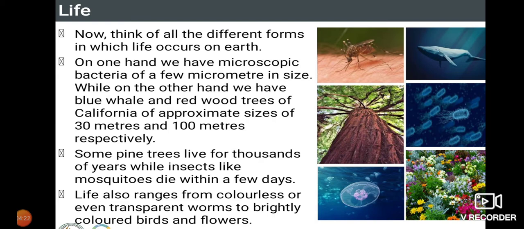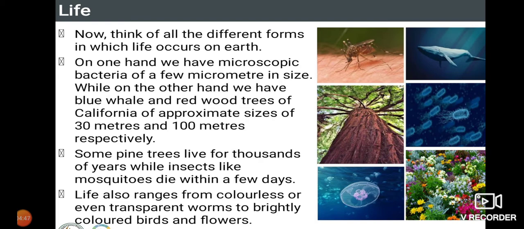While on the other hand, we have the blue whale. A blue whale is nearly bigger than an elephant, so it equals the size of a number of elephants. Just imagine the life on the earth: a single microscopic organism is also present on the earth, and in a similar way, heavier animals like the blue whale are also present on the earth.